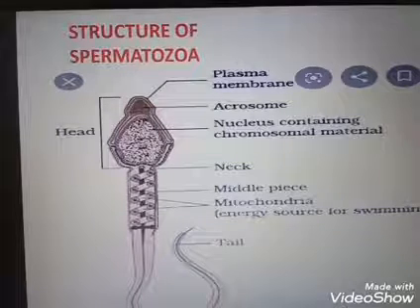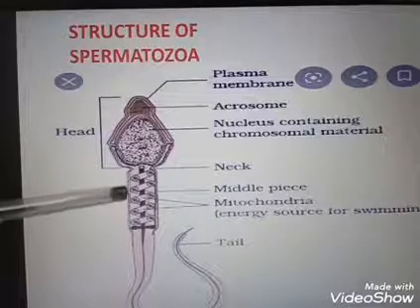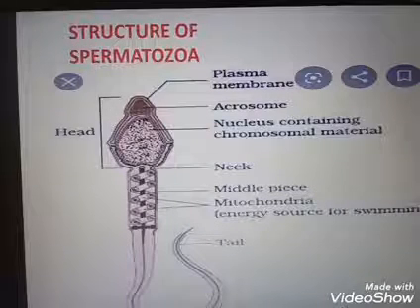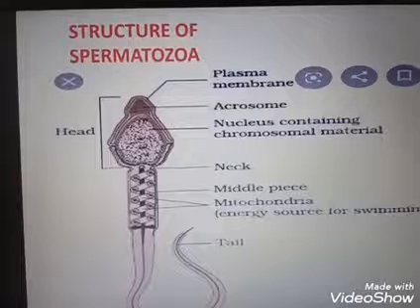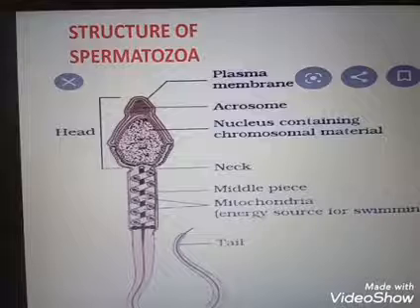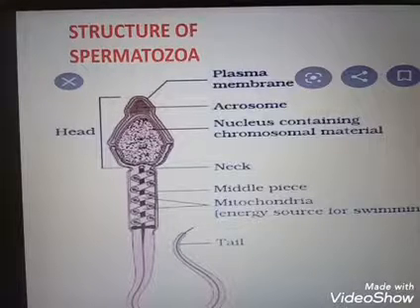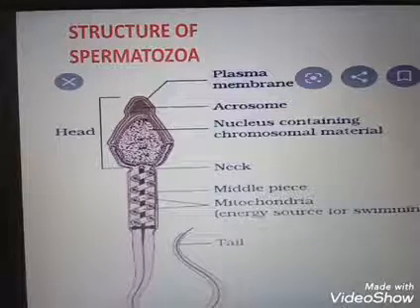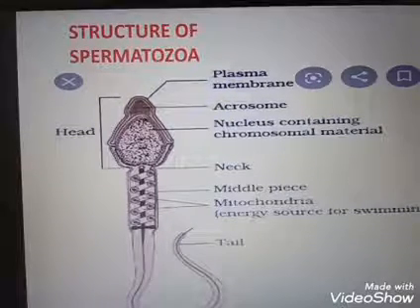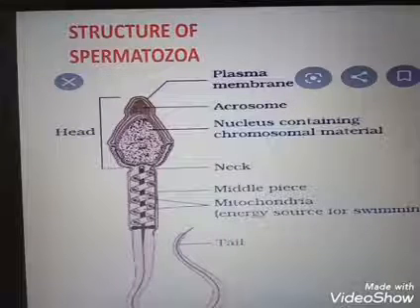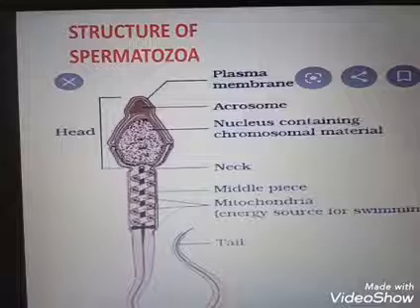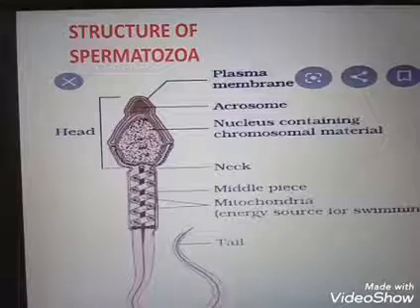The middle piece contains mitochondria that provide energy for the movement of the tail, which facilitates sperm motility, essential for fertilization. So the energy required for sperm motility is given by the middle piece. Then the last portion is the tail. It consists of axial filaments surrounded by the plasma membrane. It helps the sperm to swim in the fluid medium.